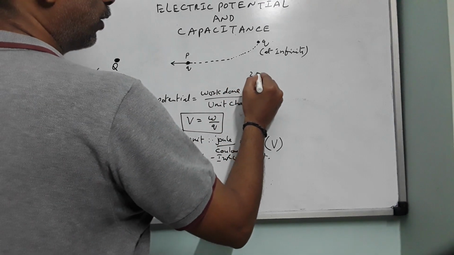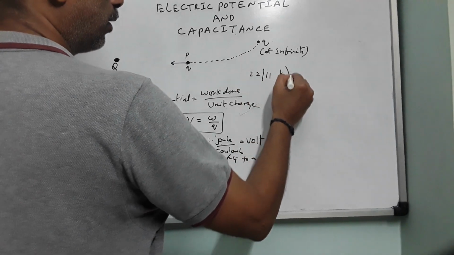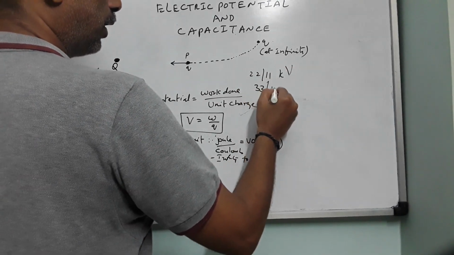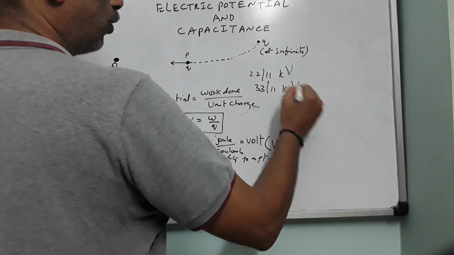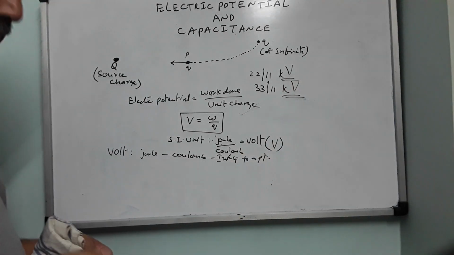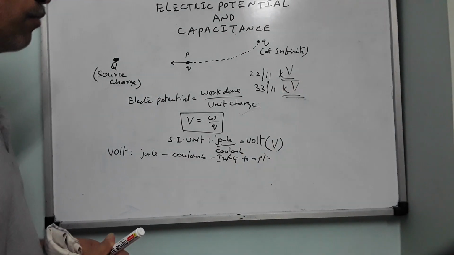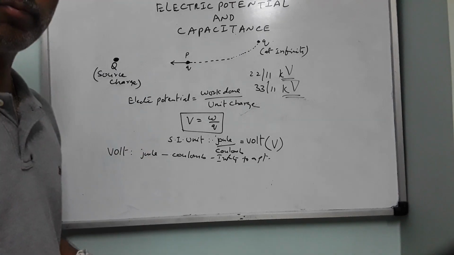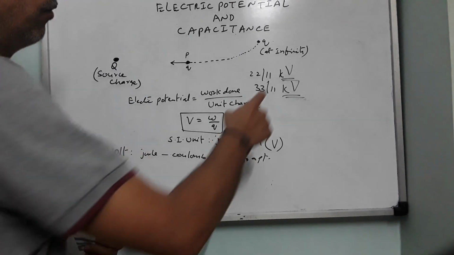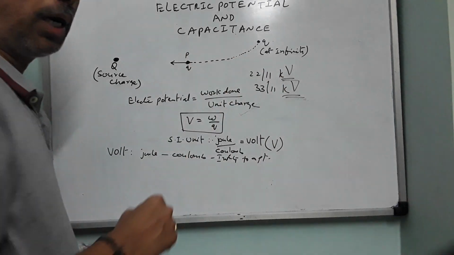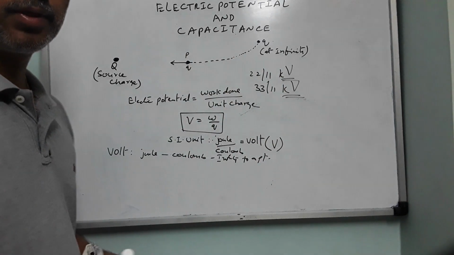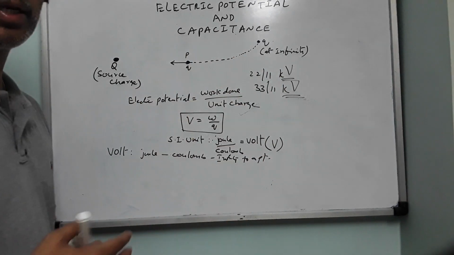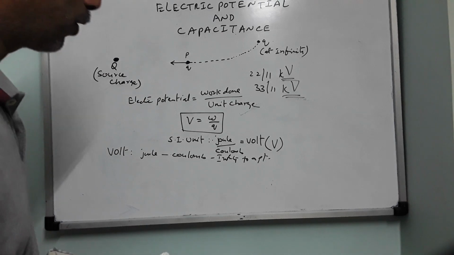This kV stands for kilovolt. That means the transformer is dealing with thousands of volts. So higher values of potentials will be measured in kilovolt and also million volts. In generating stations millions of volts of potential will be produced.